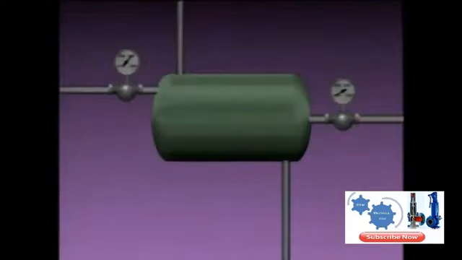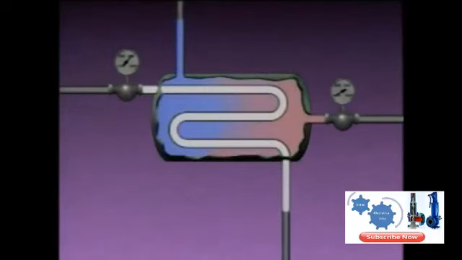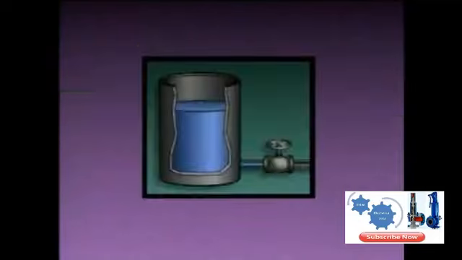In this heat exchanger, steam is used to heat water for a process. If the temperature of the steam entering the heat exchanger suddenly increases, what will happen to the temperature of the water leaving the heat exchanger? In this arrangement, a single valve is used to control the flow of liquid from a container. Suppose the valve is moved from the fully closed position to the fully open position.